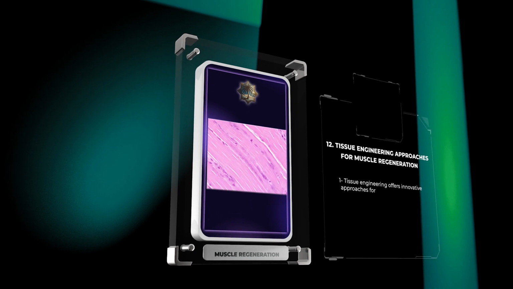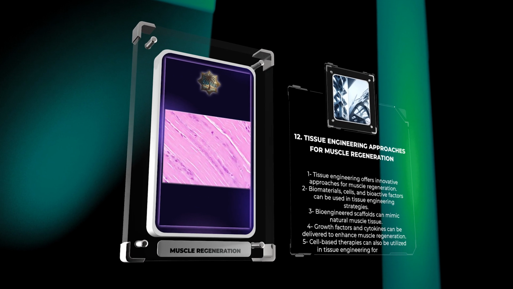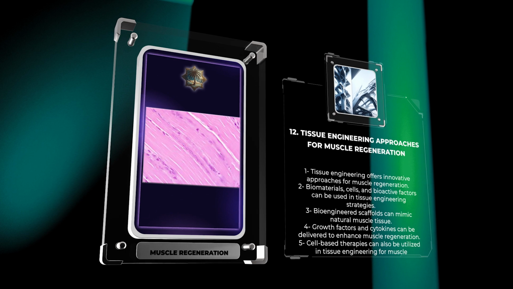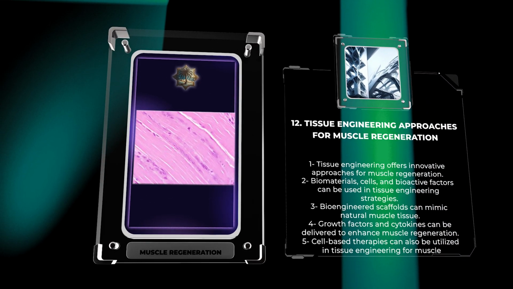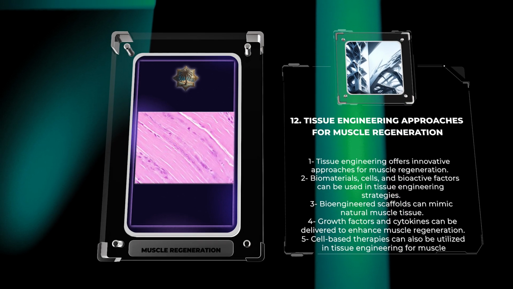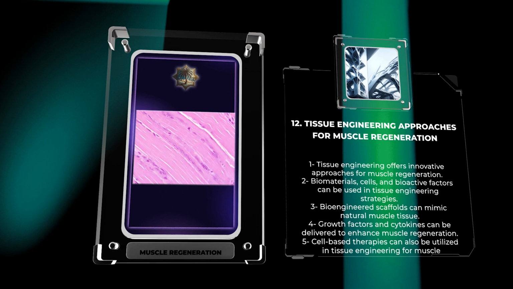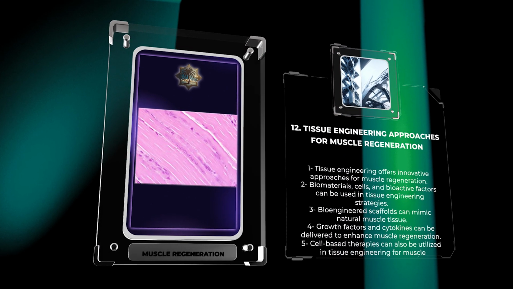Tissue engineering offers innovative approaches for muscle regeneration, using biomaterials, cells, and bioactive factors. This includes creating bioengineered scaffolds that mimic natural muscle tissue, delivering growth factors and cytokines, and using cell-based therapies. These strategies have the potential to revolutionize muscle regeneration.